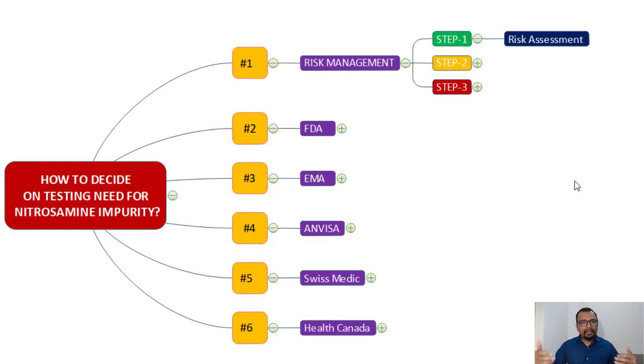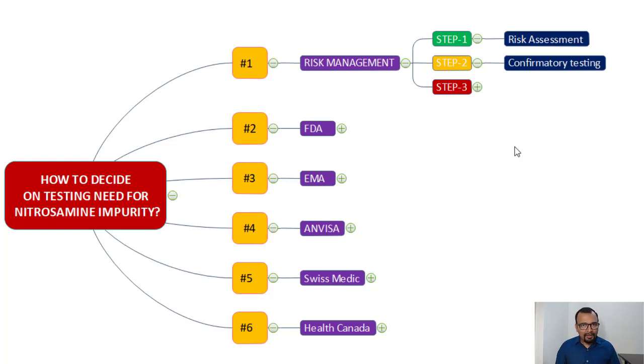You need to assess the risk of formation of nitrosamine in your product. It can be about the raw materials, the processes, or the stability study of the product. If the answer to this question is yes, then you have to go for confirmatory testing.